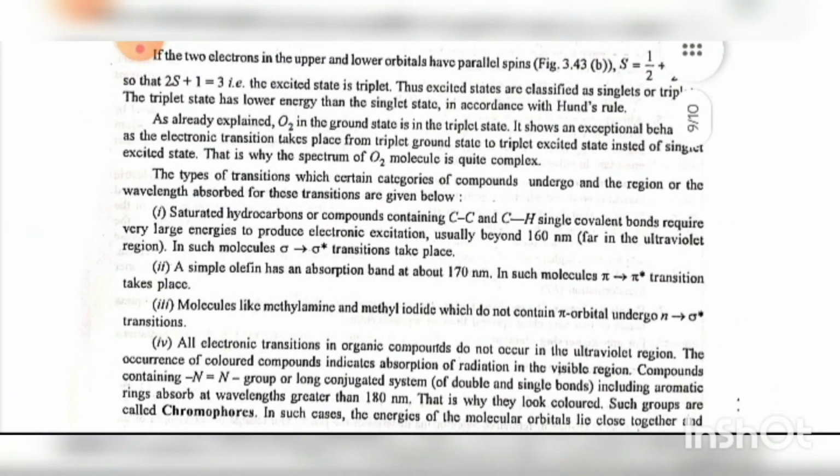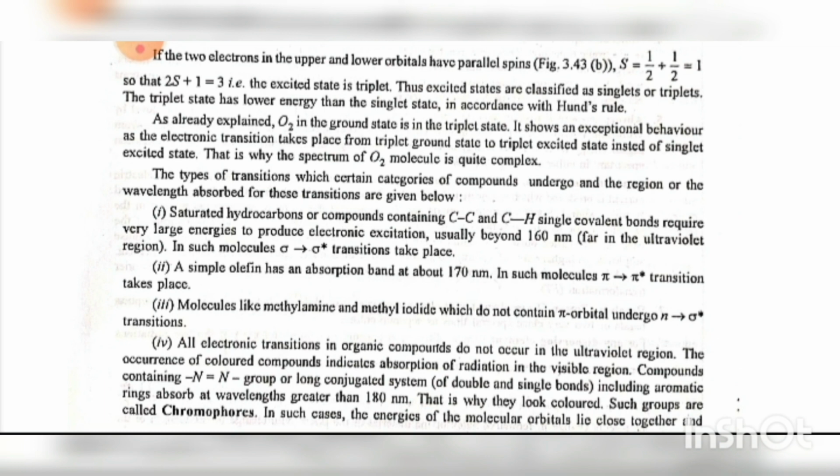If the two electrons in the upper and lower orbitals have parallel spins, figure 3.43b, S is equal to half plus half equal to 1, so that 2S plus 1 is equal to 3, that is, the excited state is a triplet. Thus, excited states are classified as singlets or triplets. The triplet state has lower energy than the singlet state, in accordance with Hund's rule. As already explained, O2 in the ground state is in the triplet state. It shows an exceptional behavior as the electronic transition takes place from the triplet ground state to a triplet excited state instead of a singlet excited state. This is why the spectrum of the O2 molecule is quite complex.